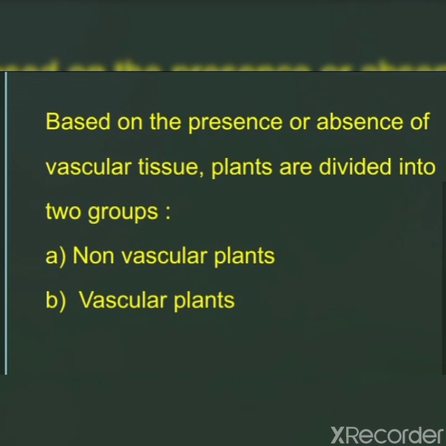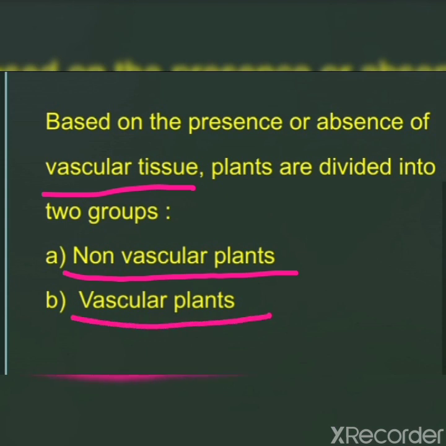On the basis of the presence or absence of vascular tissue, class, when we say vascular tissue, it means we are talking about xylem and phloem. As you know, xylem is the water conducting tissue of plants and phloem is the food conducting tissue of plants. So on the basis of presence or absence of vascular tissue, plants are divided into two groups. First one, non-vascular plants, and the second one, vascular plants.